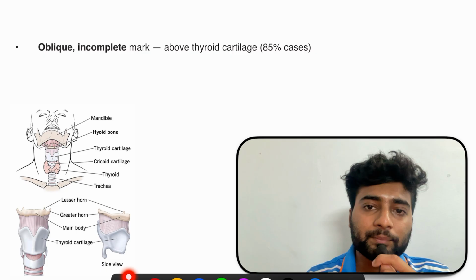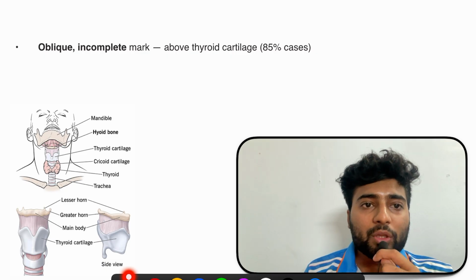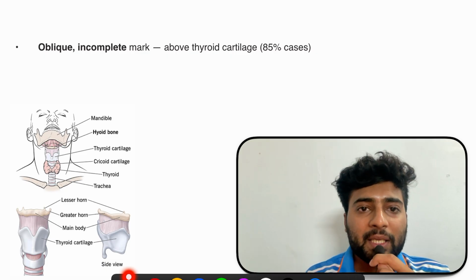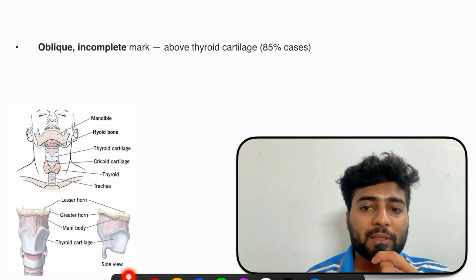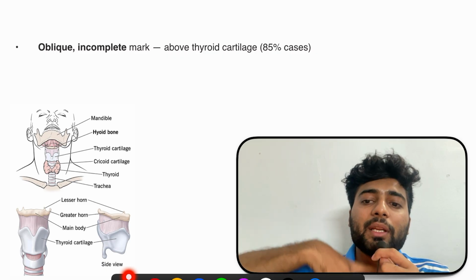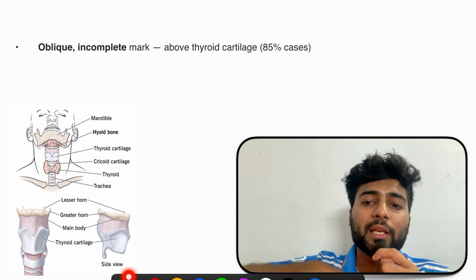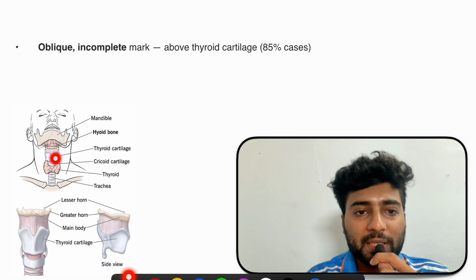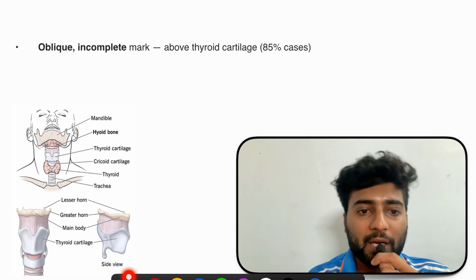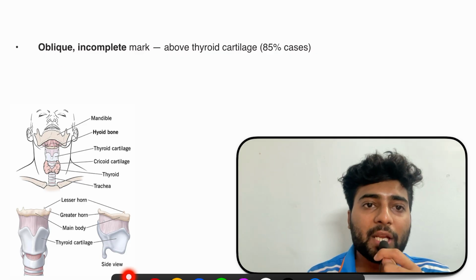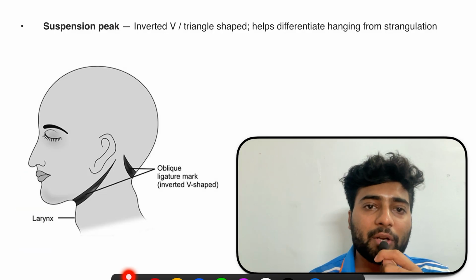Now this oblique incomplete mark is seen above the thyroid cartilage, simply, right? The ligation material will be over here, not over here or down. So let's say this is the thyroid cartilage, then the mark will be above the thyroid cartilage. Done. So, incomplete and oblique ligature mark above the thyroid cartilage.